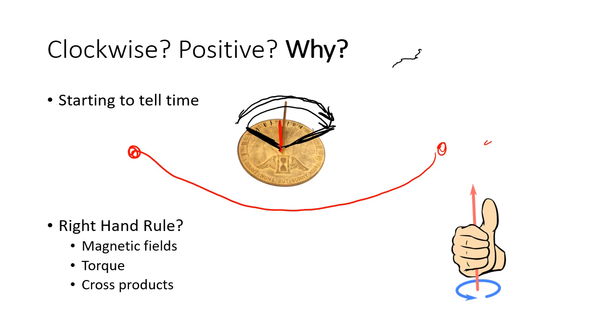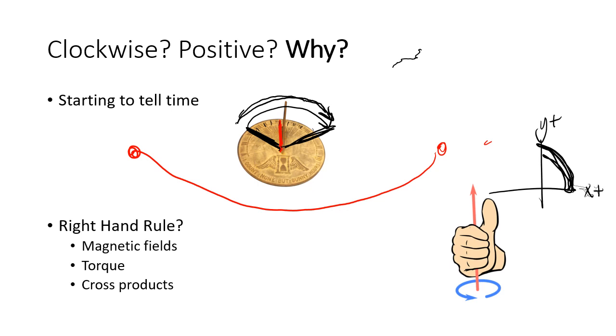Well, I don't really have a great answer for that, but I can tell you that there's such a thing as the right hand rule. The right hand rule is used in physics a lot. It's used in math too. If you think of a coordinate plane, convention says that's the positive x direction and that's the positive y direction. We like working with positive numbers a lot, so we tend to be in this quadrant of the coordinate plane very often. If you take your right hand, put it in front of you, and curl your fingers in towards your palm, you're giving a thumbs up. That's positive.